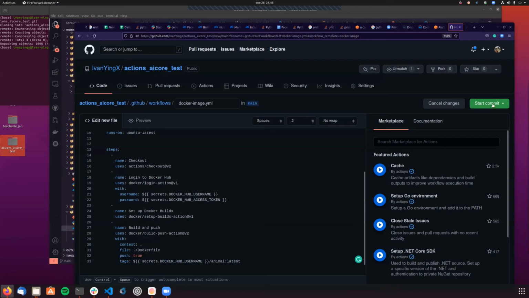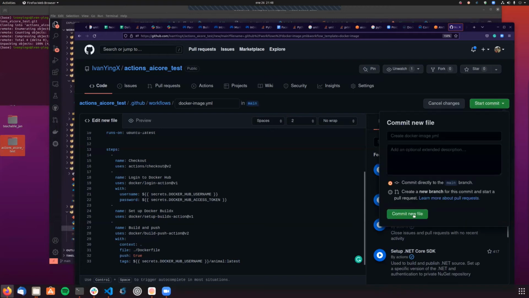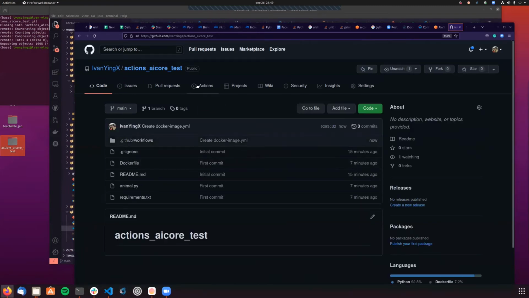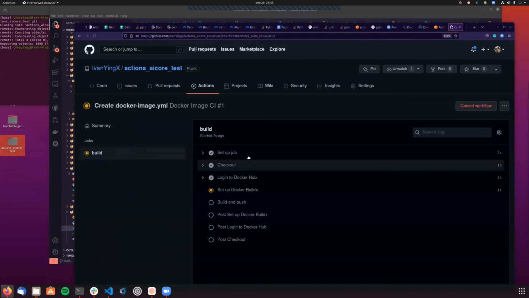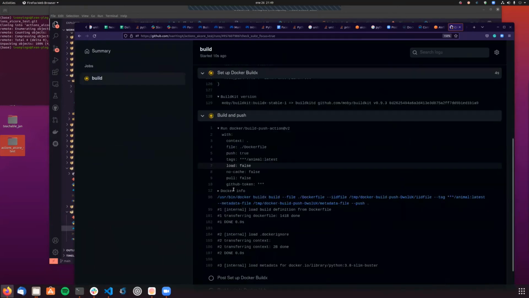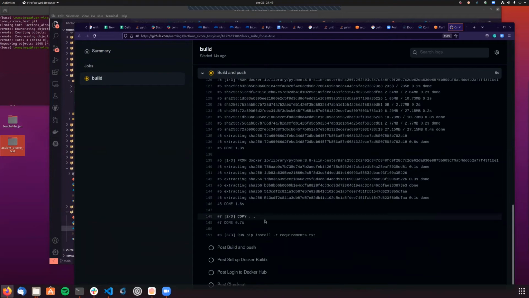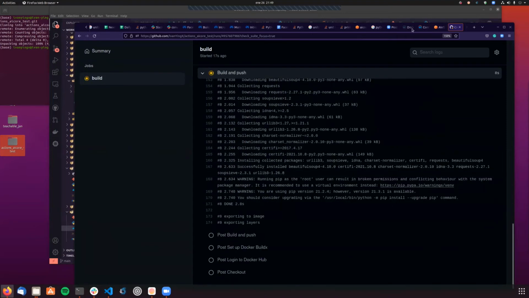So I'm just gonna commit this, commit new file. Yeah, looks like it's working. And if we take a look, now you can see that there's a yellow circle here. If it's yellow, it means that there's a workflow running in the background. Let's see the details of it. It's setting up the job, setting up the Docker build, and now it's probably building the image, and it will surely be pushing it to the Docker Hub.